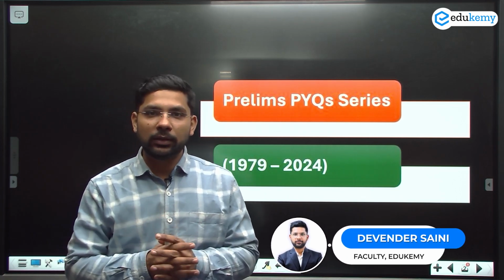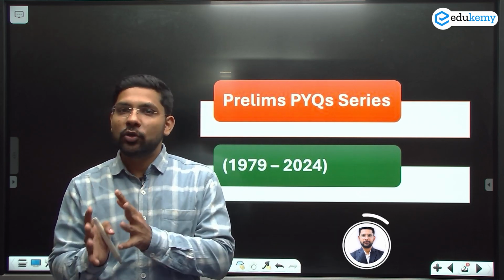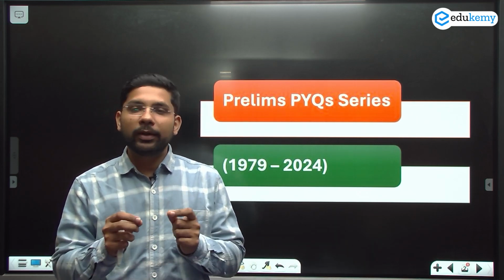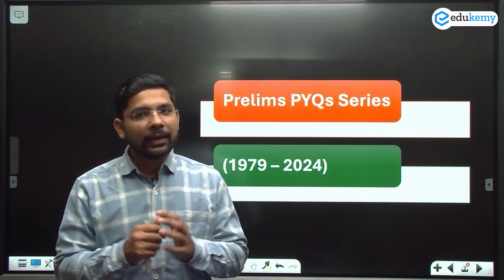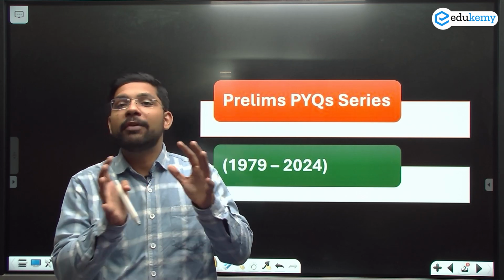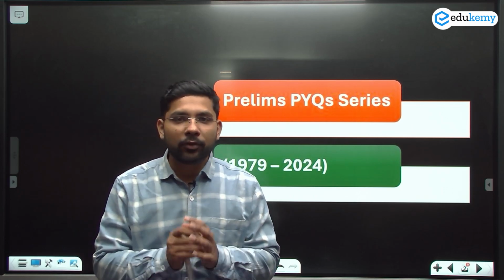Agriculture is important from the perspective of geography as well as the economy. So today we are going to focus on the economic perspective of agriculture. What kinds of questions have come from agriculture, what PYQs have been asked, and what are the major themes related to agriculture we are going to discuss today.